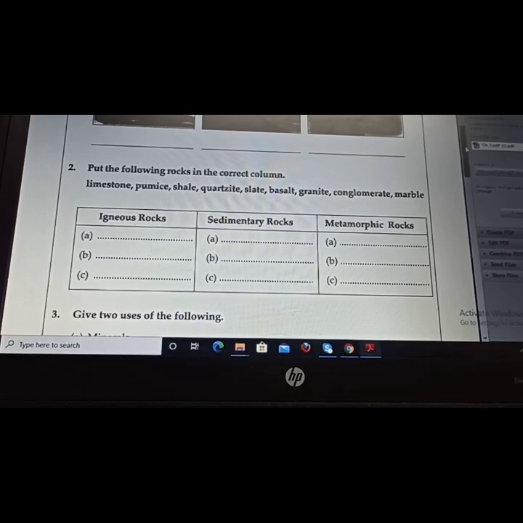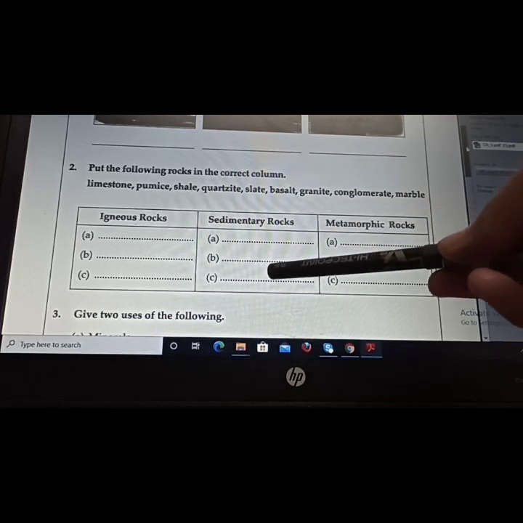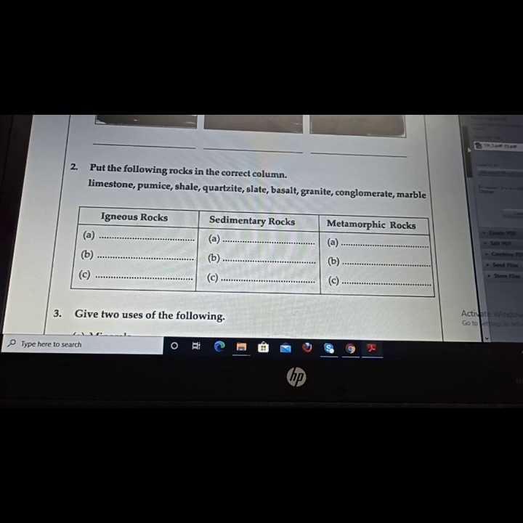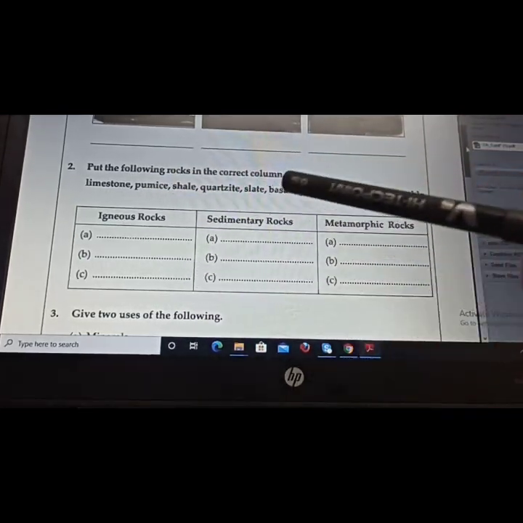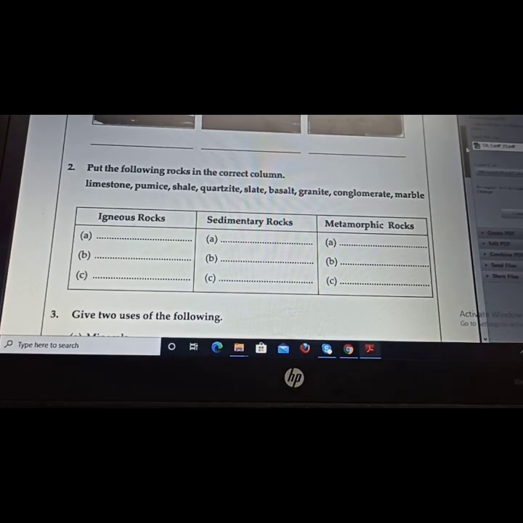Basalt is an igneous rock type. Next is granite. Granite is also an example of igneous rock. Next is conglomerate. Conglomerate is a type of sedimentary rock. Last but not the least is marble. Marble is an example of metamorphic rock. So igneous rocks are pumice, basalt, granite. Sedimentary rocks are limestone, shale, conglomerate. Metamorphic rocks are quartzite, slate and marble.